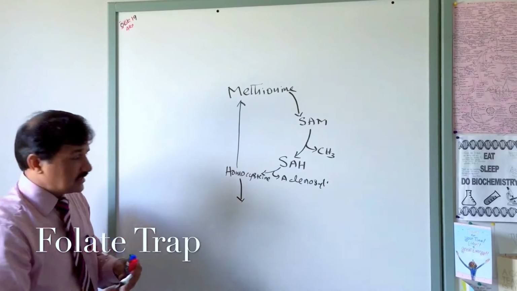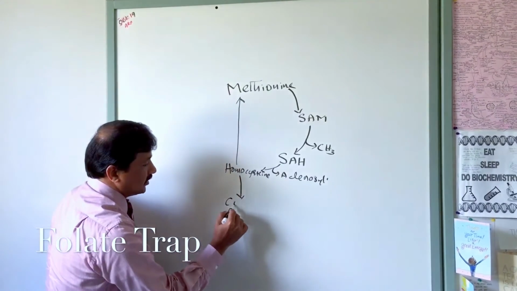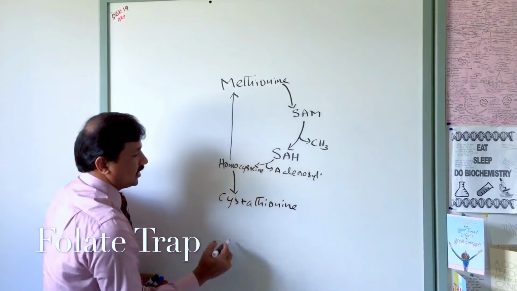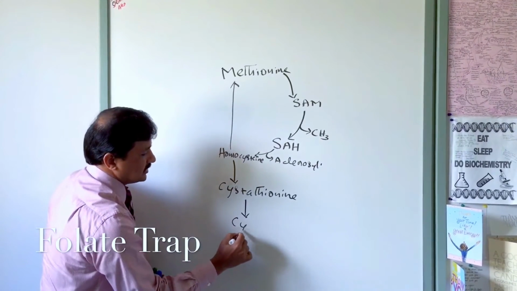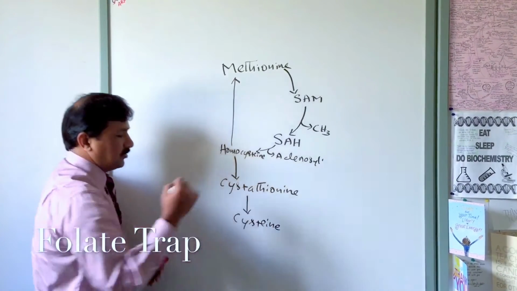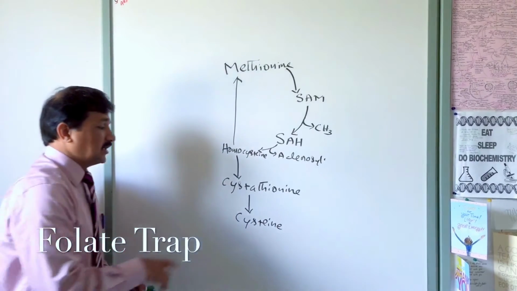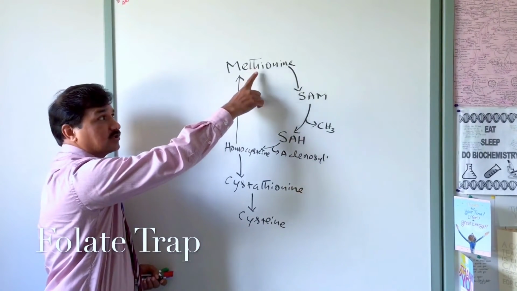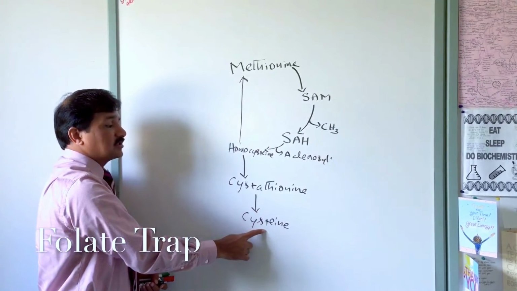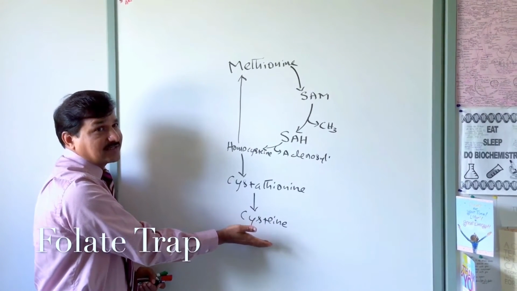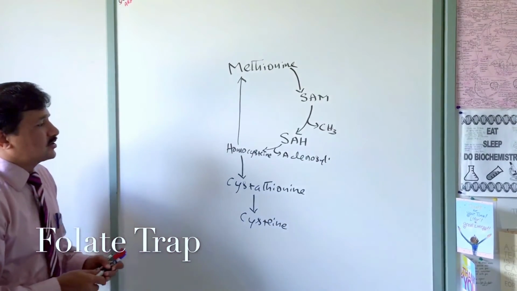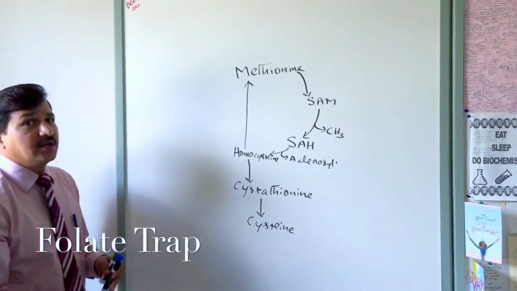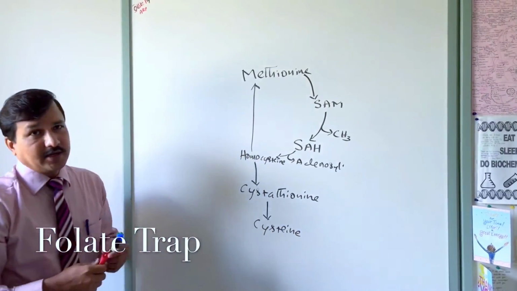So going towards the cysteine formation, homocysteine is initially converted into cystathionine, and this cystathionine is further converted to cysteine, which is an amino acid. Basically, cysteine is a non-essential amino acid. Why? Because methionine is an essential amino acid. As long as you consume methionine in the diet, you can synthesize cysteine in our body. That is why cysteine is not essential in the diet. Okay, let's first see how homocysteine is converted to cysteine, and then I'll explain how homocysteine goes back into methionine.